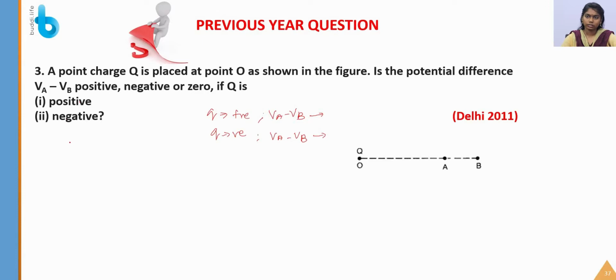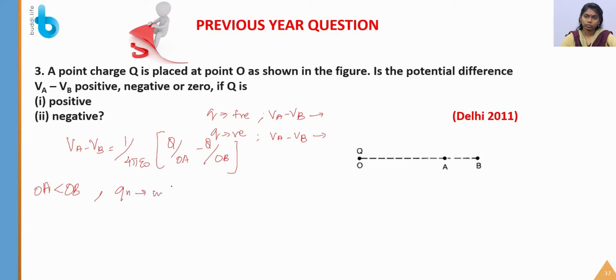Let's see. I am considering VA minus VB equal to 1 by 4 pi epsilon naught times Q times (1 by OA minus 1 by OB), where OA is the distance between the charge and point A, and OB is the distance to point B. I am considering OB greater than OA, so the quantity within the bracket is positive. So when the charge is positive, VA minus VB is positive.